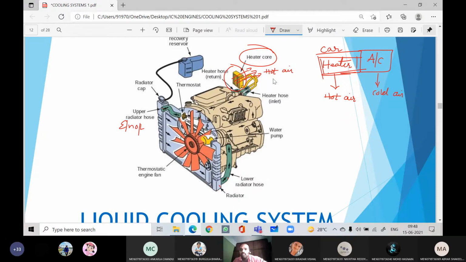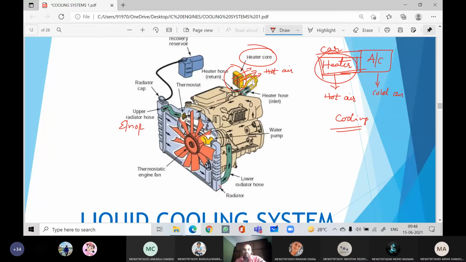Remember, let us say due to cooling system failures, such as coolant leakage, if you feel that the engine is getting heated, then at that time use the heater so that some amount of heat will be dissipated quickly, so that the engine may not heat up that fast. If you use the heater, the engine will become cooler, because before sending the hot coolant into the radiator, we are dissipating the heat. Clear? That is the purpose of the heater core.